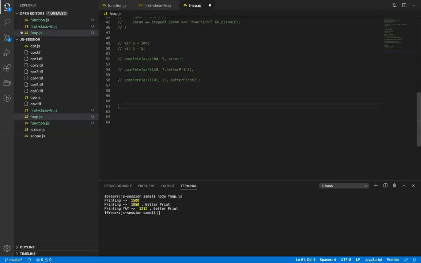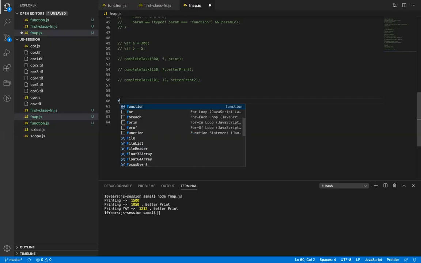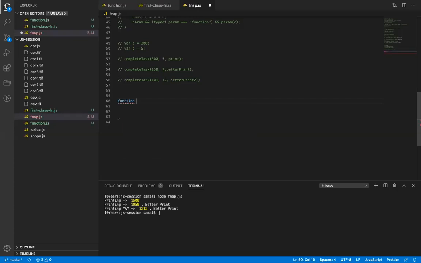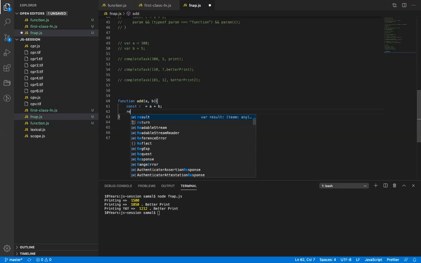Say function, I call it add, a comma b. Say const c is equal to a plus b, and then return c.